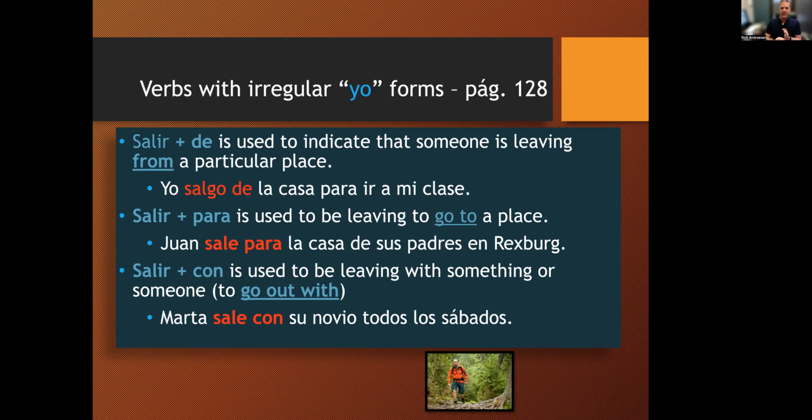Okay, so salir de means you're leaving from a place. Salir para means you're leaving to go to a place. And salir con means you're leaving with something or with someone.